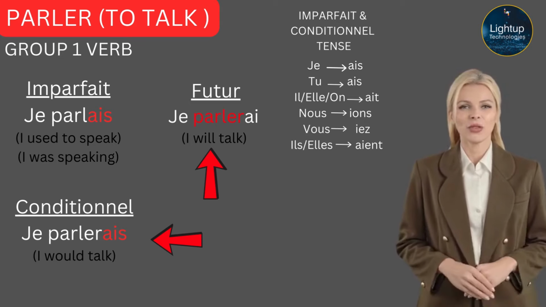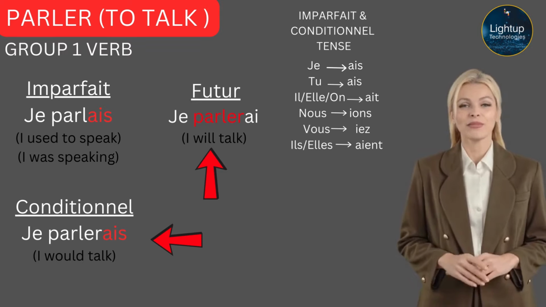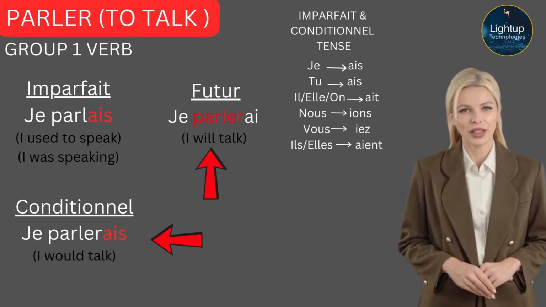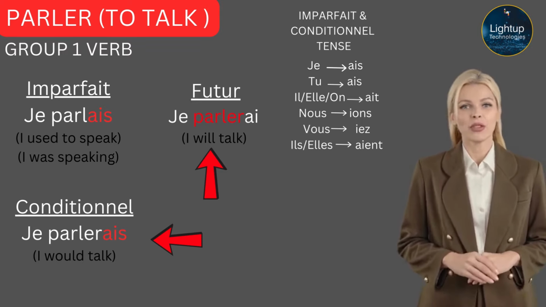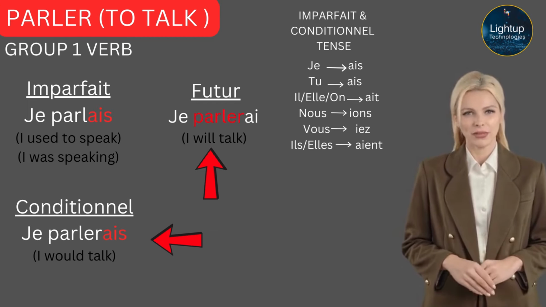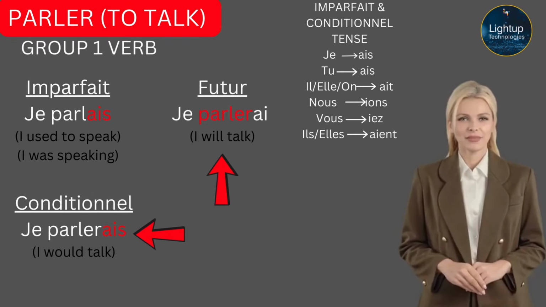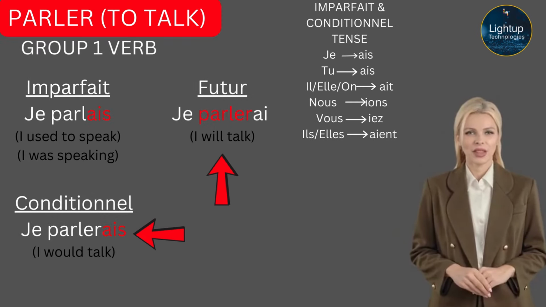So, this is where you have to be careful. The stem in the beginning of that verb has changed, and how did we do that? We used the future tense of that same verb, so Je parlais. I used to talk. And Je parlerais. I would talk.